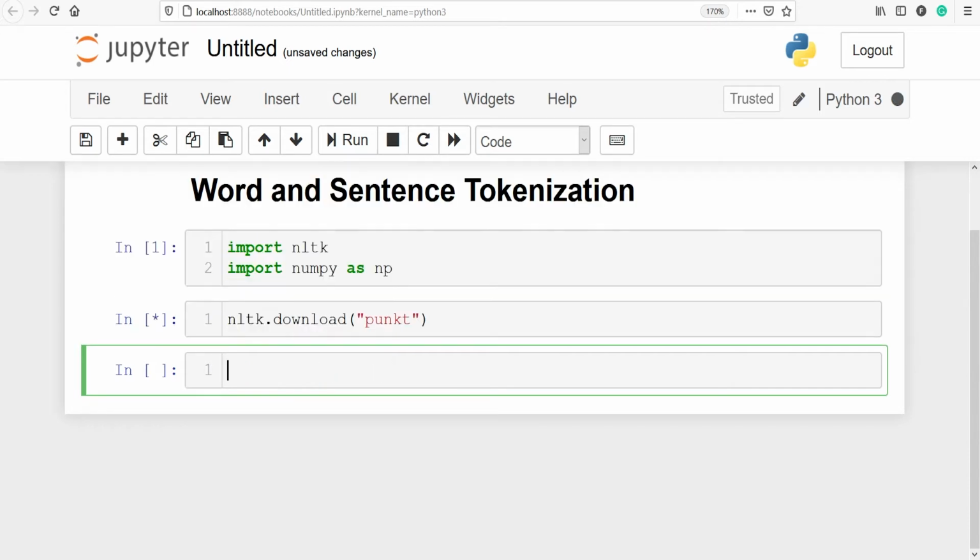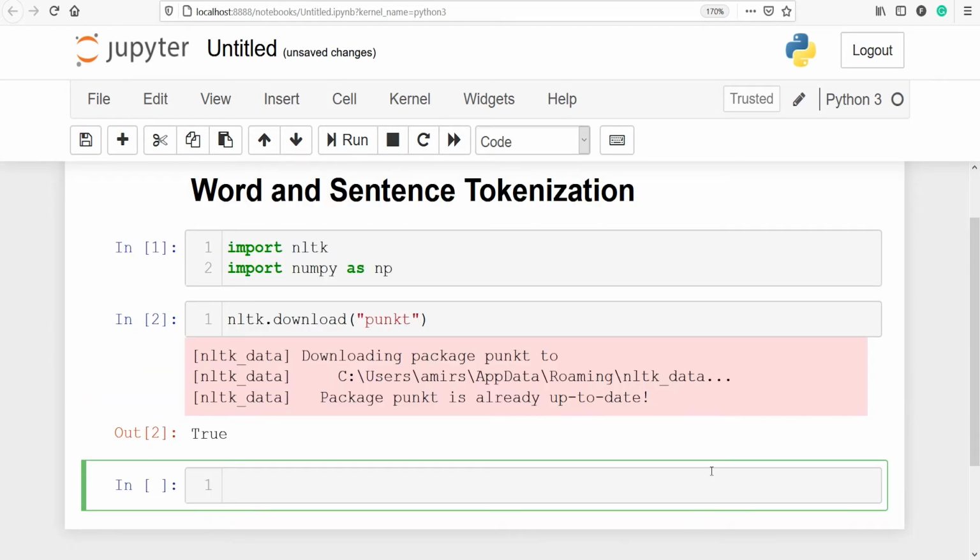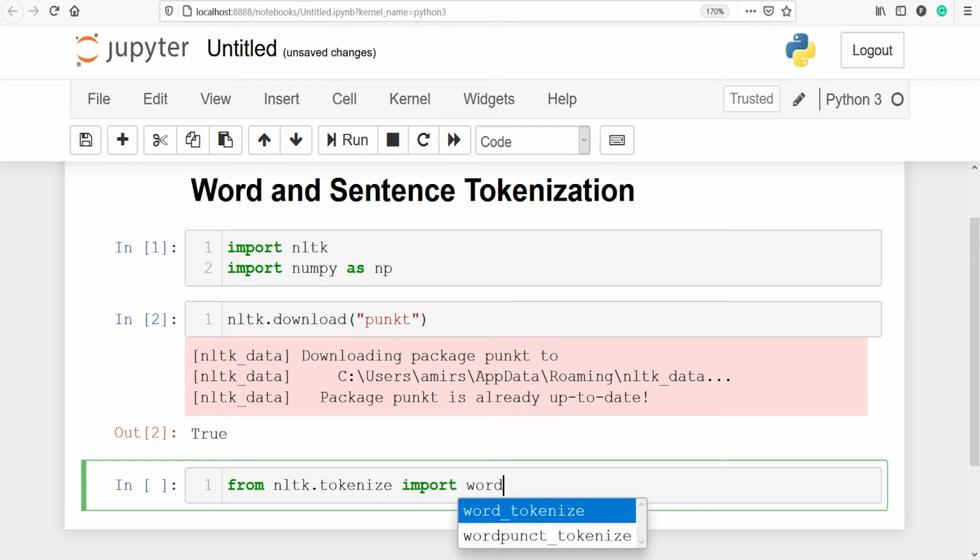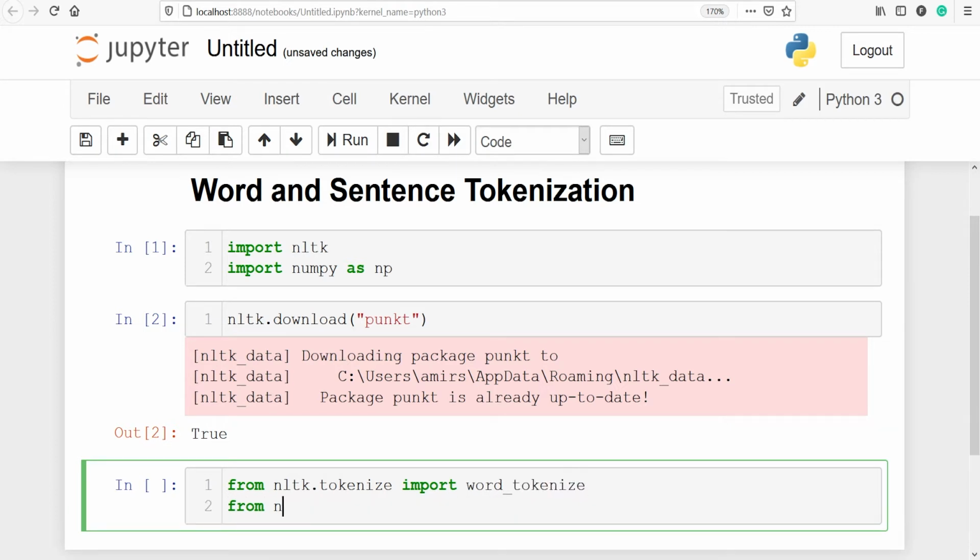Let's execute our code. Downloading package punkt to this location, and package punkt is already up to date. We are going to import two tokenizers, word tokenizer and sentence tokenizer, from nltk.tokenize import. First we will import word tokenize from nltk.tokenize. We will import sent tokenize. Let's execute our code.